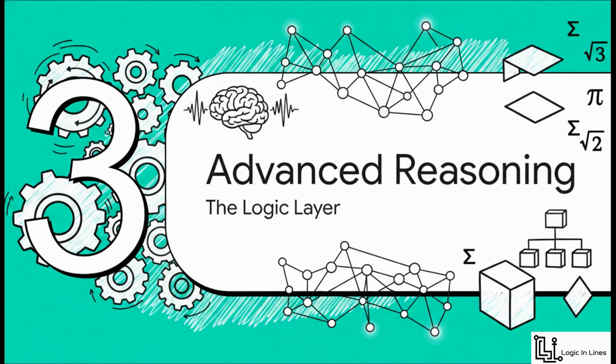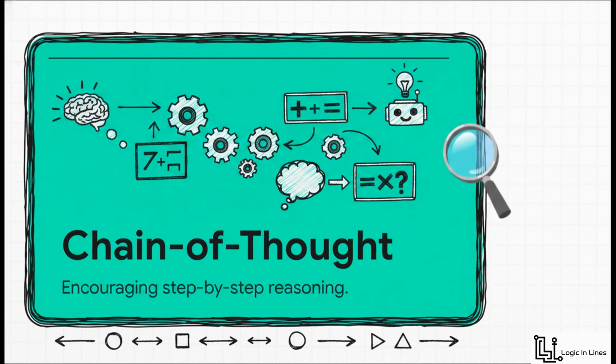All right, Section 3, advanced reasoning and instructions, the logic layer. Examples are great, obviously, but sometimes you actually need to guide the machine's thinking process.